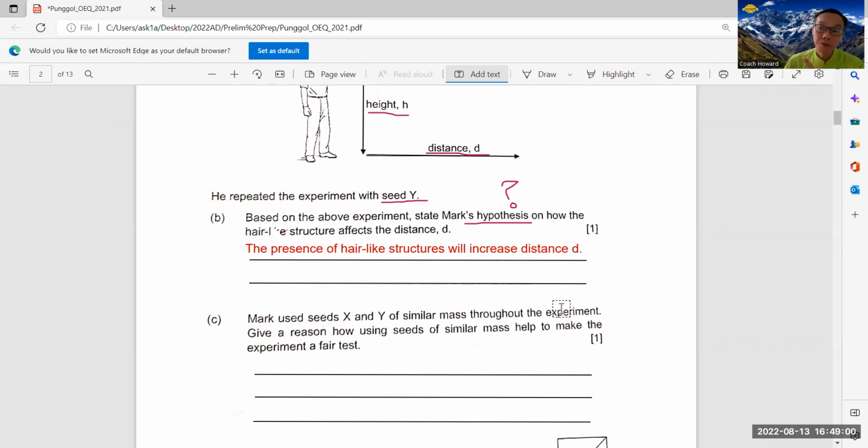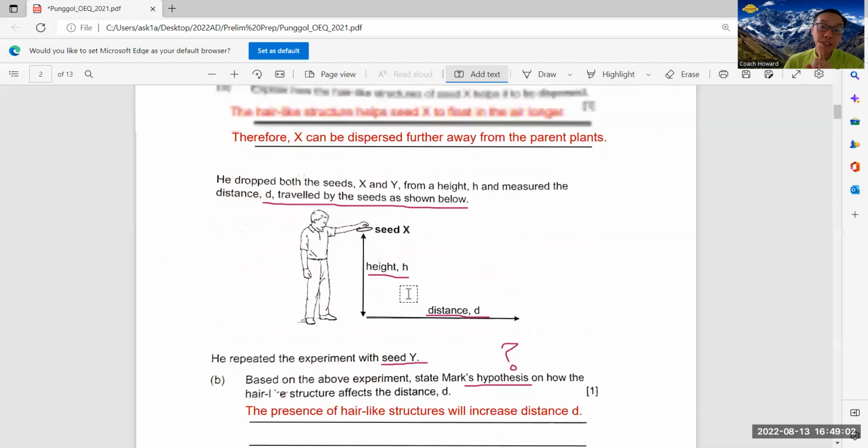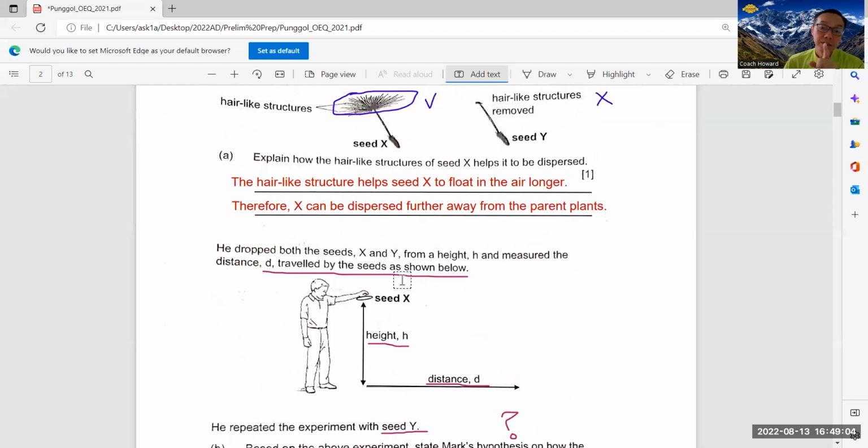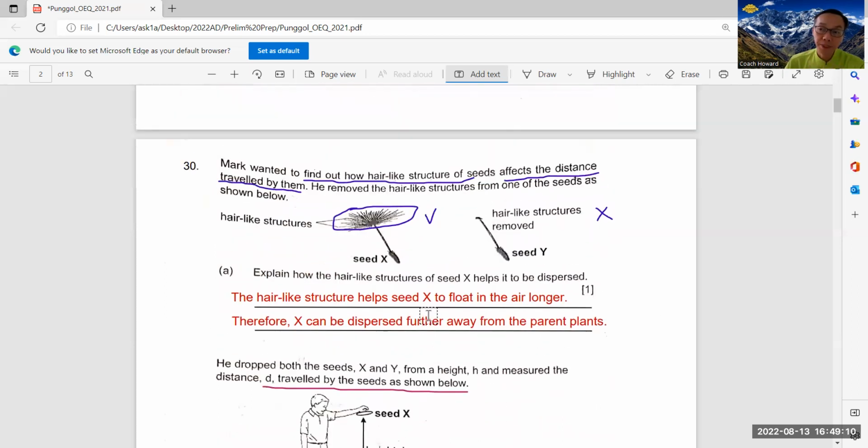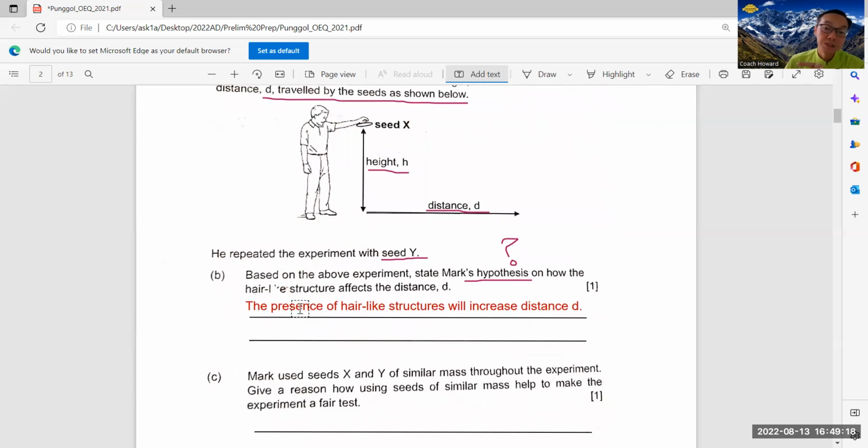If a student writes, the greater the hair-like structure, the further the seed can be dispersed, we'll get it wrong. Because in this experiment, they didn't compare how much hair-like structure. They only compare whether it is present or absent. So take note of this. So you just say the presence of hair-like structures will increase distance d, full stop.